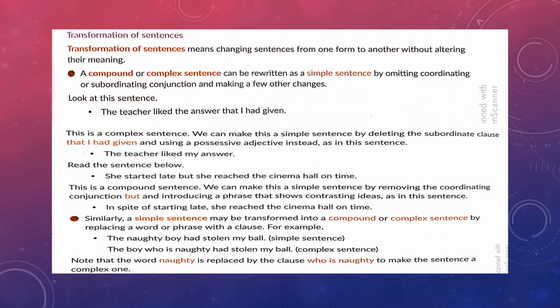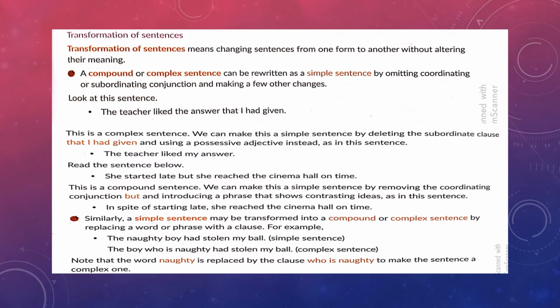Now look at the sentence. The teacher liked the answer that I had given. So if I look at this part, the answer that I had given, can I use a possessive adjective to simply say my answer?